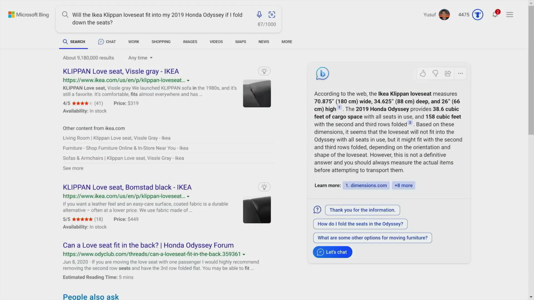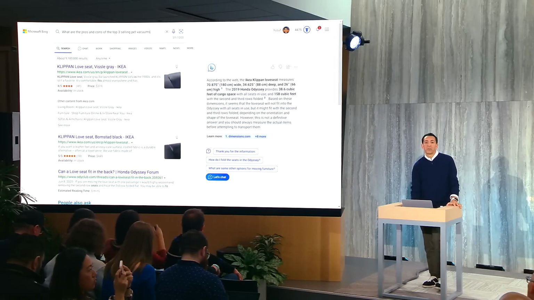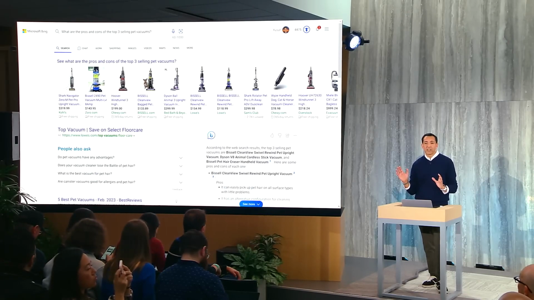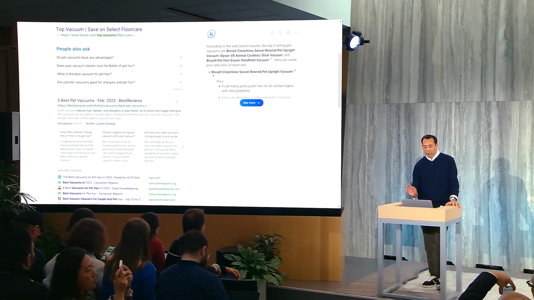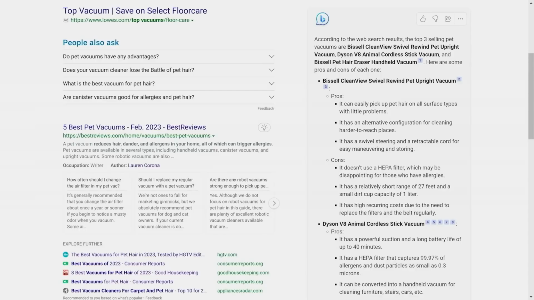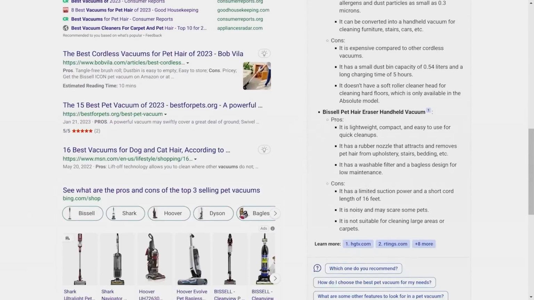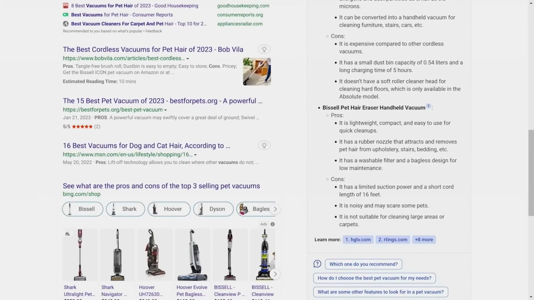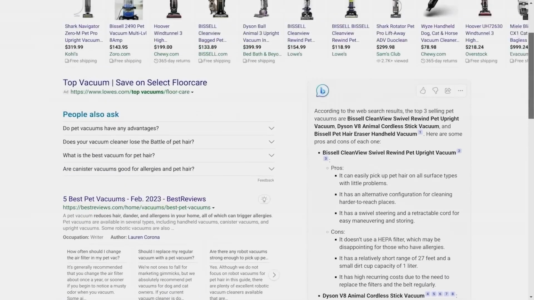and we can learn. Another example, when I'm shopping, I can ask Bing to search, find, and compare the top 3 selling pet vacuums listing the pros and cons. And just take a look. Look how great this answer is. It has all 3 of the products I'm looking for, super helpful pros and cons.